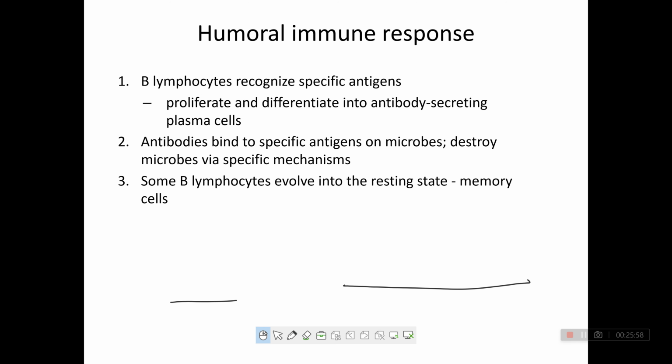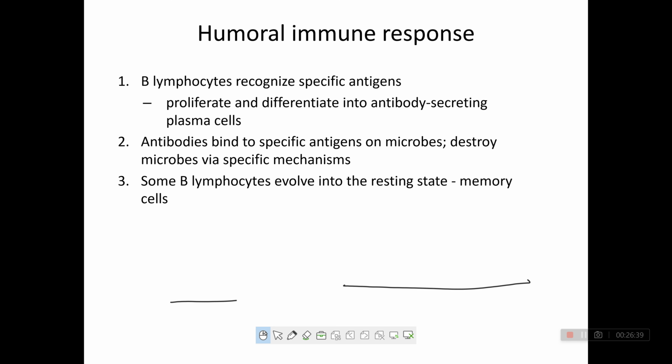Now, next is humoral immune response. In the humoral immune response, B lymphocytes recognize a specific antigen, then proliferate and differentiate into antibody secreting plasma cells. The antibody binds to specific antigens on microbes and destroys them by a specific mechanism, and some B lymphocytes evolve into resting state memory cells.